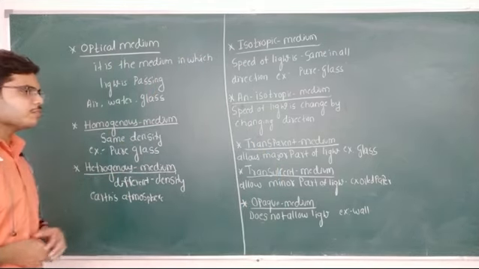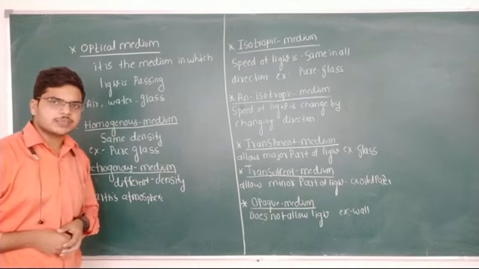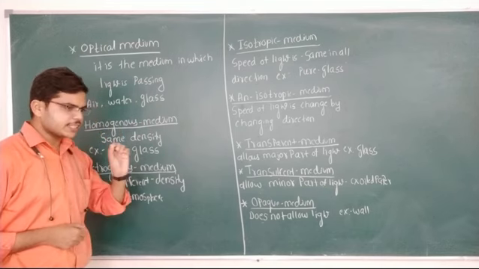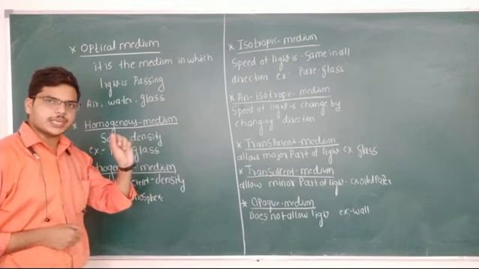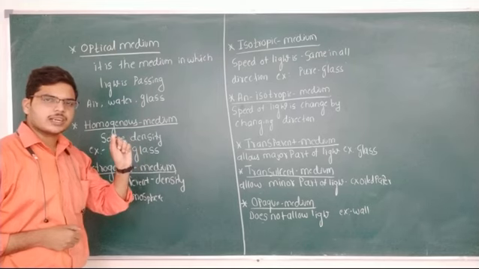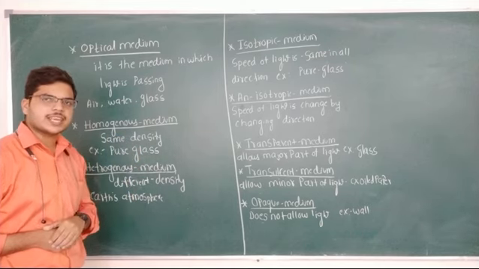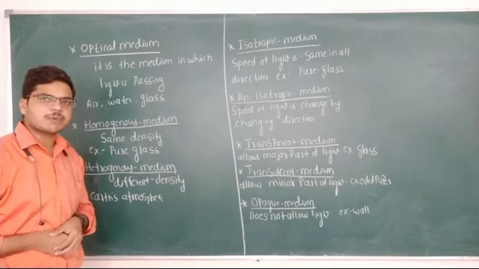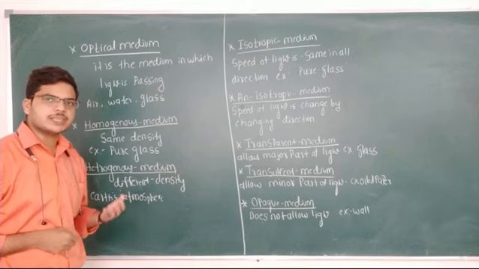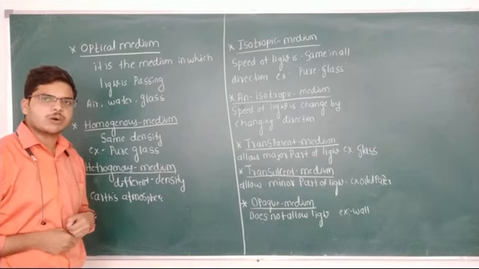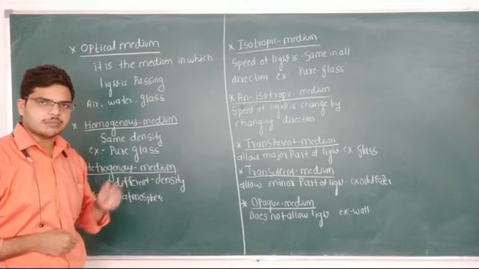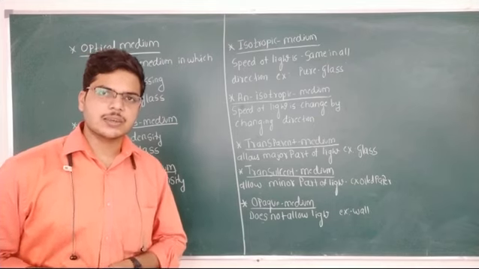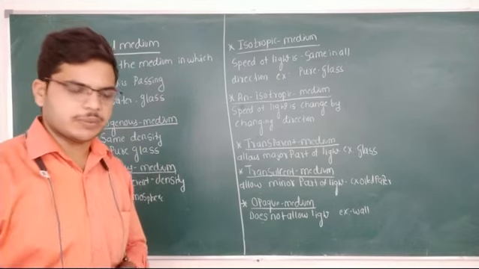Now, optical medium. Optical medium is the medium in which the light is passing. When the light is passing, it must be passing through some medium. That medium is called optical medium. If the light is passing through air, we call it air medium. If the light is passing through glass, we call it glass medium. If the light is passing through water, we call it water medium. Therefore, optical medium means a medium in which the light is passing.